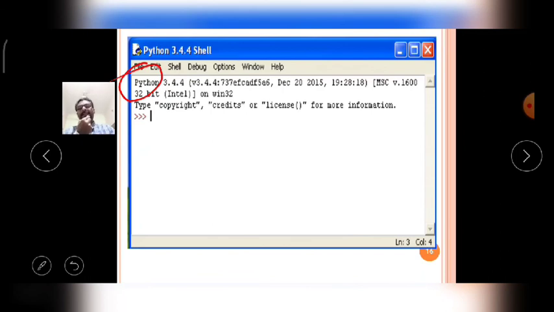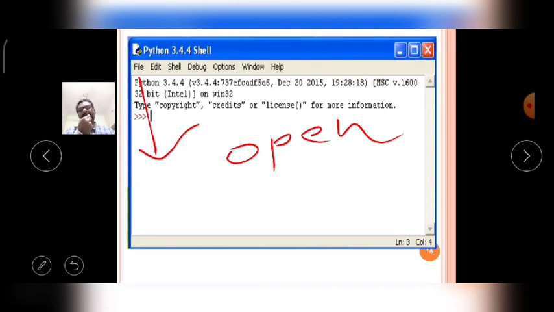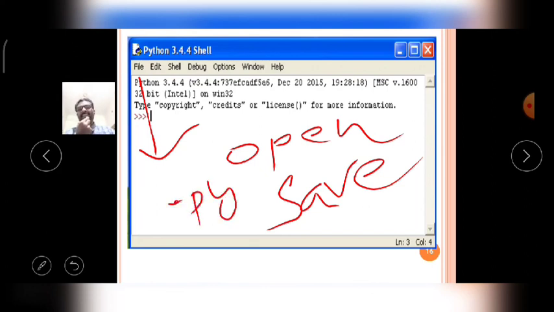Go to File and with the Open option, you can open a Python program file, then type the Python script, that means the Python program, then save the program. With the help of the Save option, you can save the program with the extension name py. Each Python program must contain the extension .py.